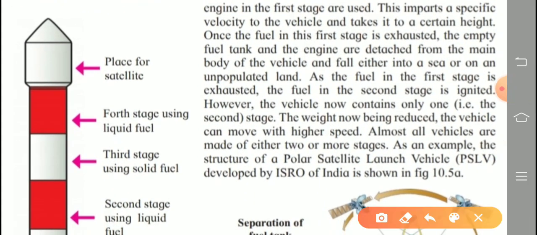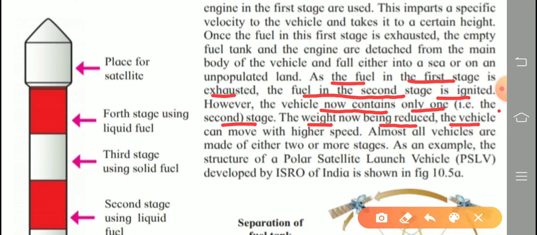As the fuel in the first stage is exhausted, that is finished, the fuel in the second stage is ignited, meaning burned. However, the vehicle now contains only one stage, that is the second stage. We learn about the two-stage launch vehicle. Now the weight being reduced, the vehicle can move with higher speed. Weight is reduced, so the speed of the vehicle increases.